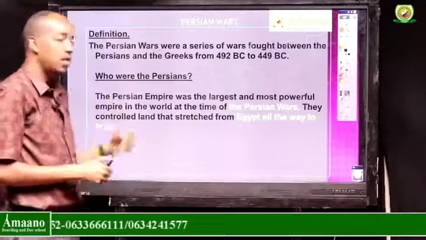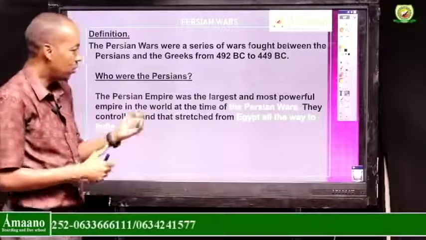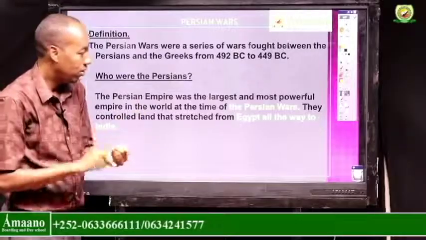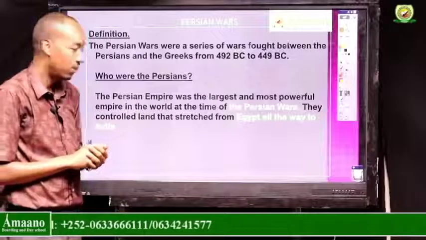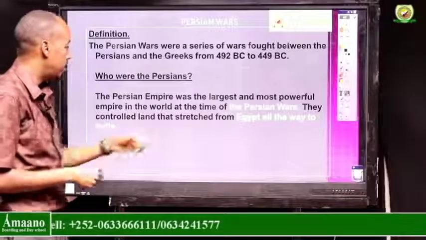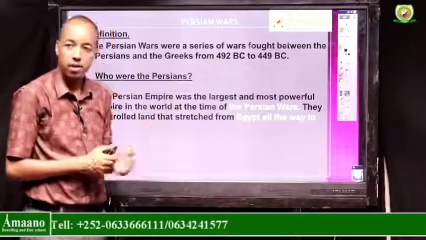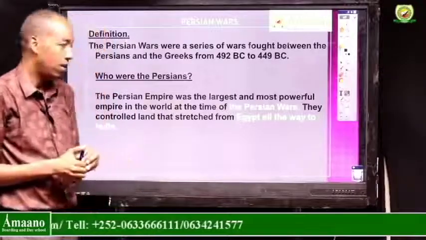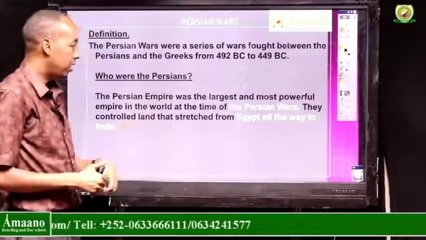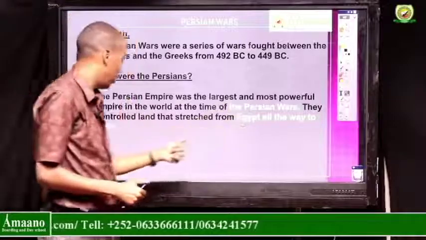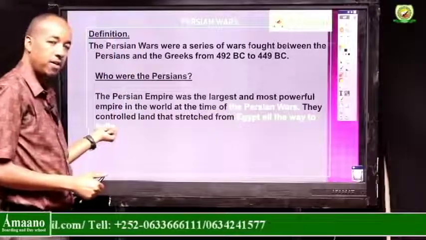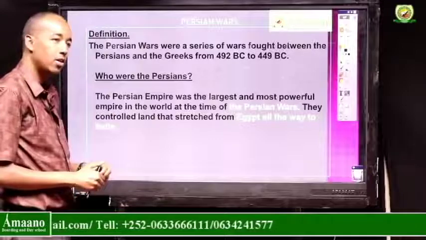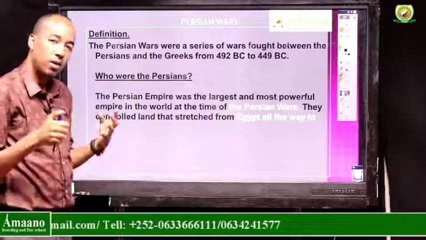So who were the Persians? We need to understand who the Greeks were, and also who the Persians were. The Persians at that time were the largest empire in the world. They were the most powerful empire that ruled the world, and they controlled land from Egypt all the way to India. Imagine, Egypt is in Africa and India is in Asia. So they were the superpower at that time.